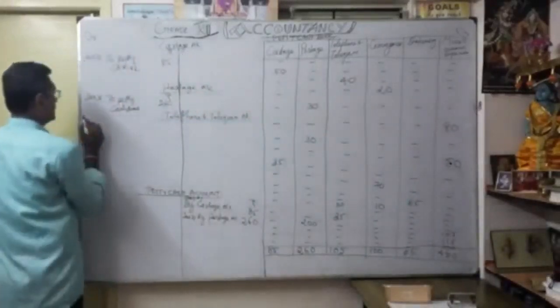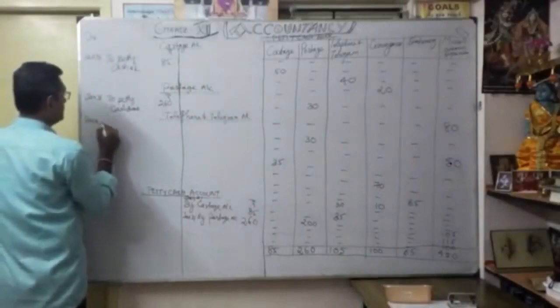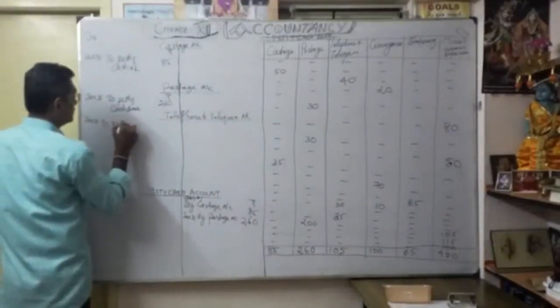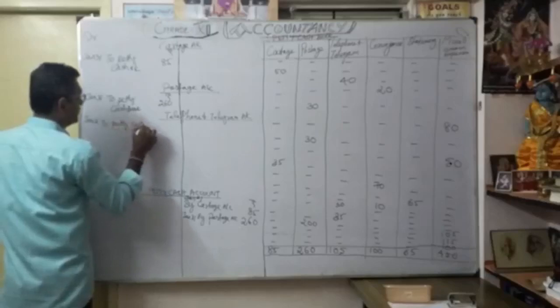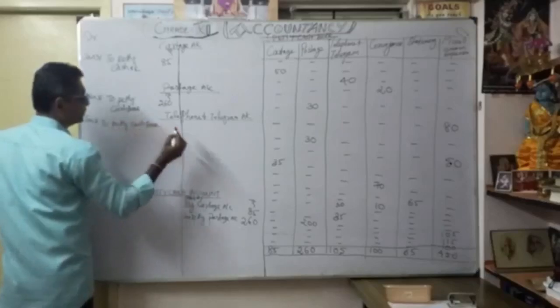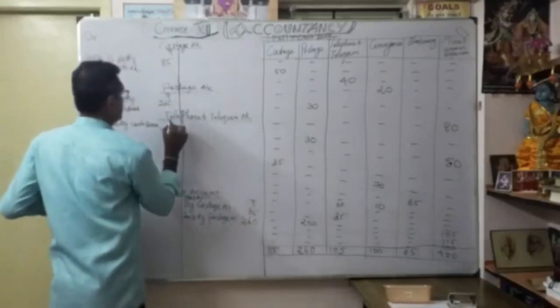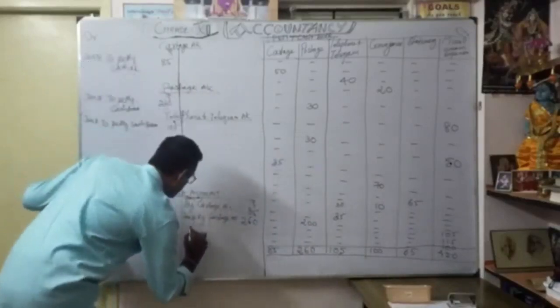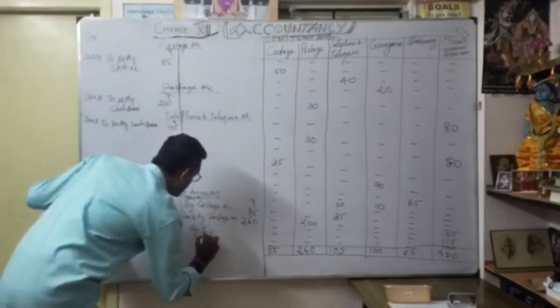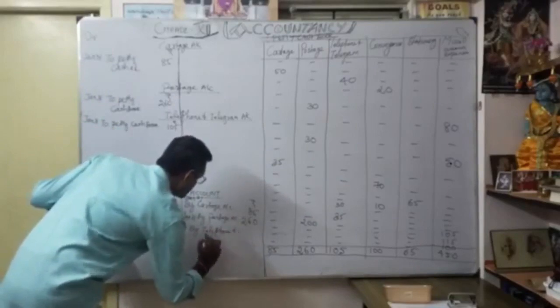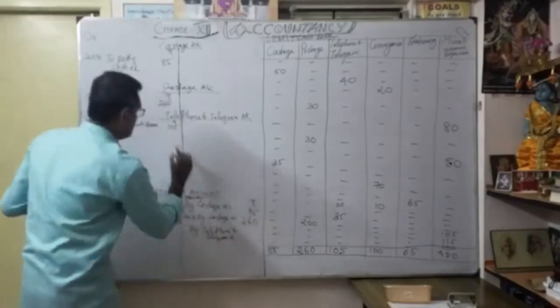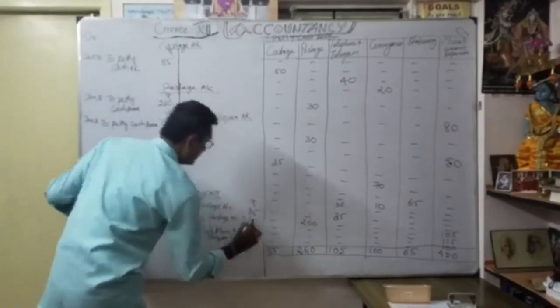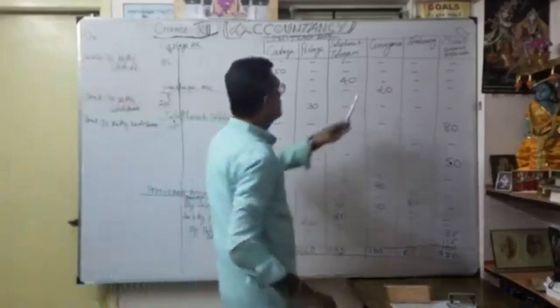Same Jan 31st, to cash book, 105. I'm going to write it here, same 31st, by telephone and telegram, 105.